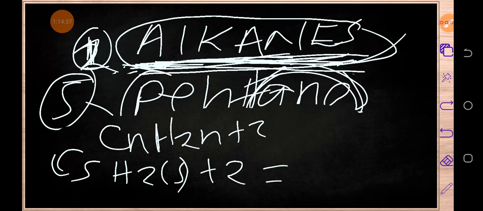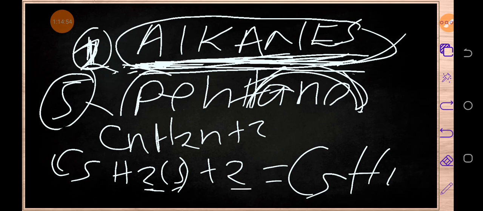This 5 means carbon, then this 2 times this 5, the answer is what? 10. 10 plus 2, the answer is what? 12.